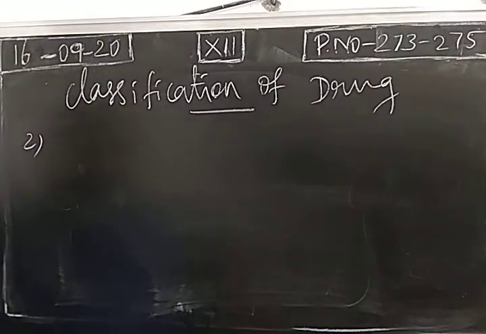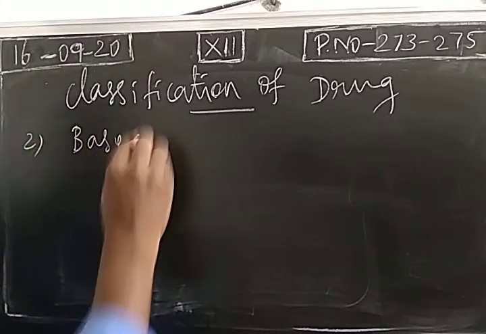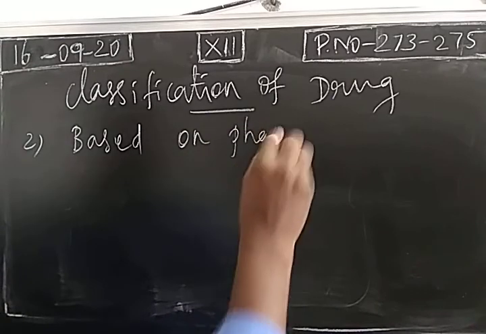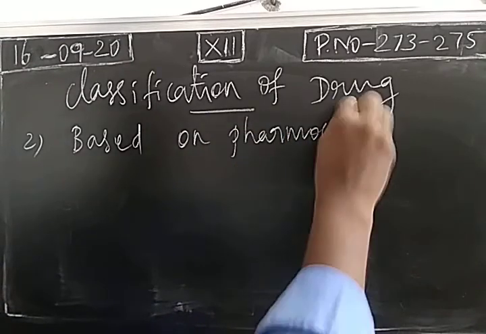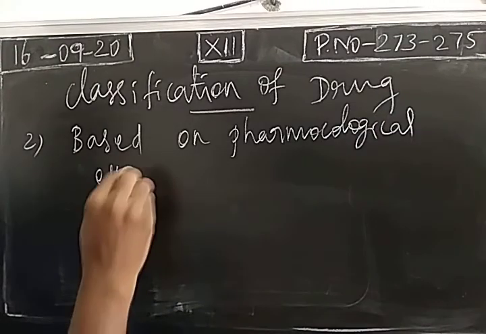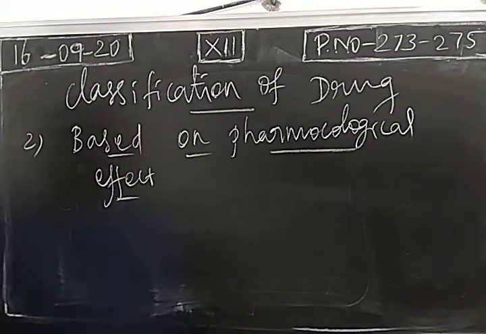This classification is called the pharmacological classification. So we are going to classify the drugs based on pharmacological effect. That means biological effect. So what type of biological effect is induced by the drug? When we take a drug, what is its biological effect? Based on that, we classify drugs. And the example, antibiotics.